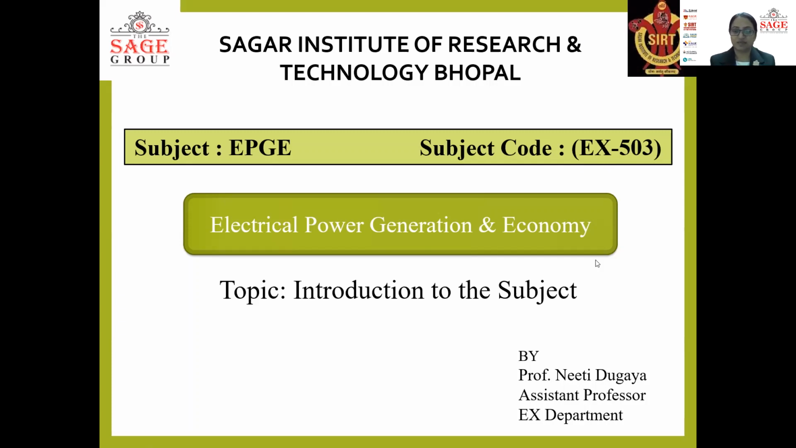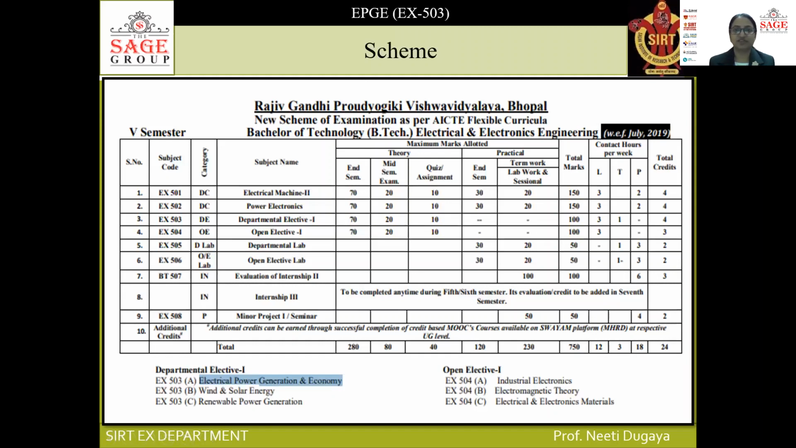Now, let's discuss the scheme and syllabus. So, this is the RGPV scheme for BTech 5th semester's electrical and electronic students. And as you can see here, the EX 503 departmental elective, out of which electrical power generation economy is one of them. So, this is the scheme, and this is the bifurcation for evaluation of the courses like end semester examination, mid-semester examination, then quiz assignment. Practicals are not there, so credits will be there for end semester examination, mid-semester examination and quiz.